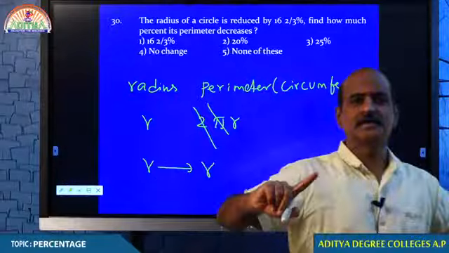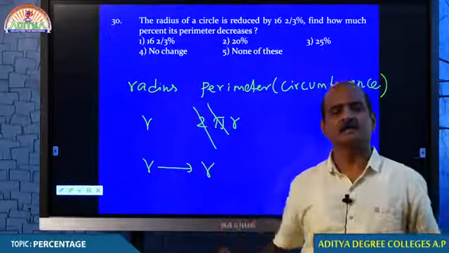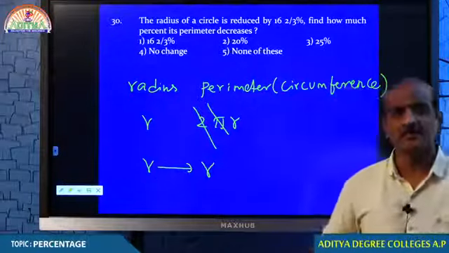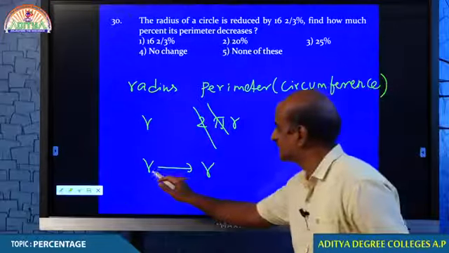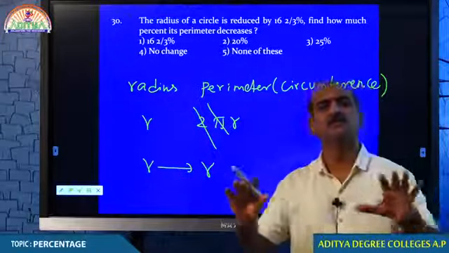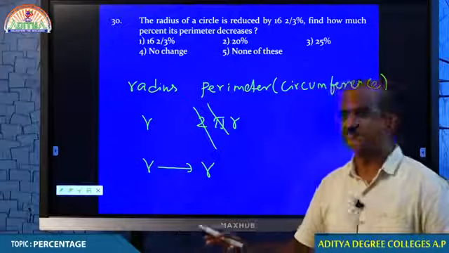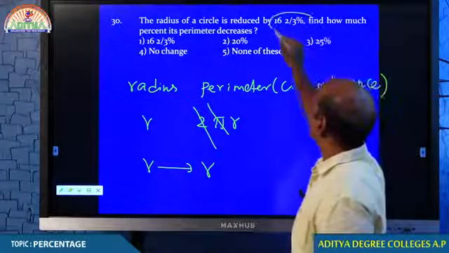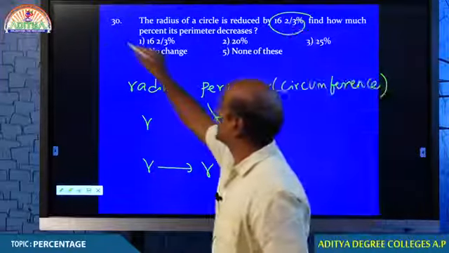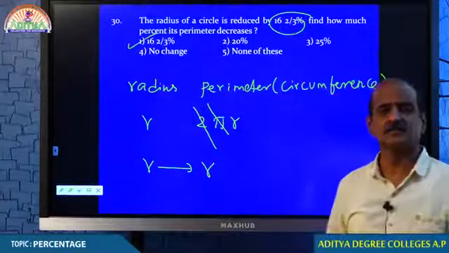No formula is needed in answering this question because radius and perimeter both depend on only r. No further change. If it reduces by 16 2/3%, perimeter also reduces by 16 2/3%.